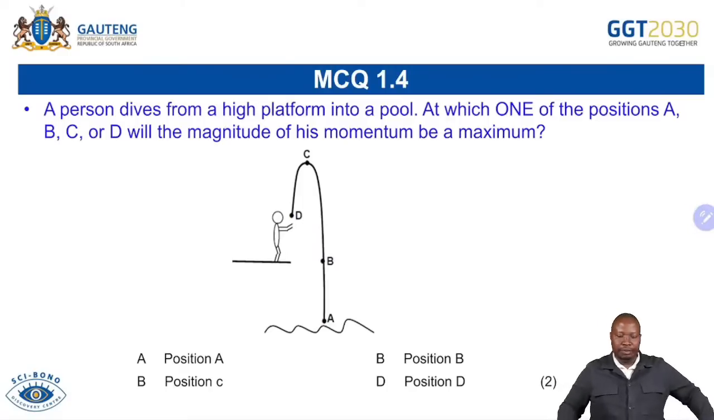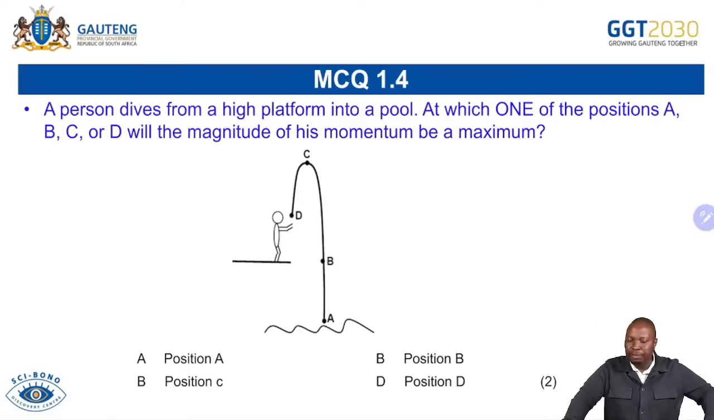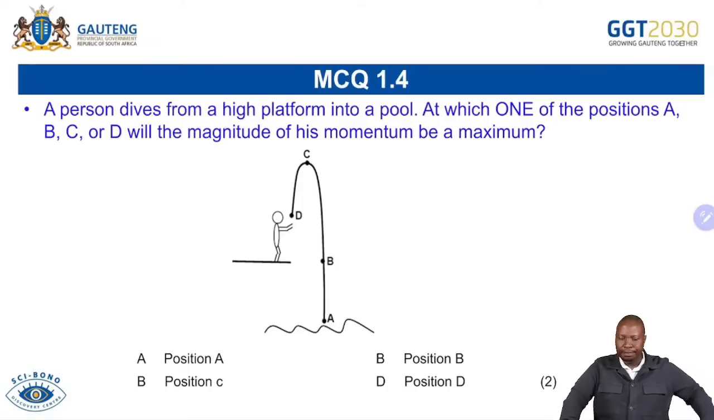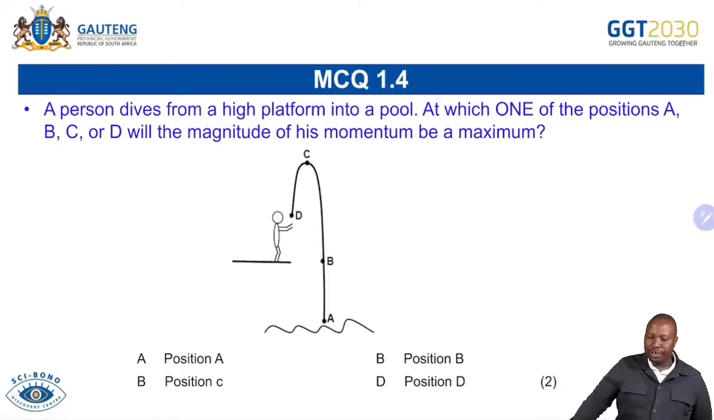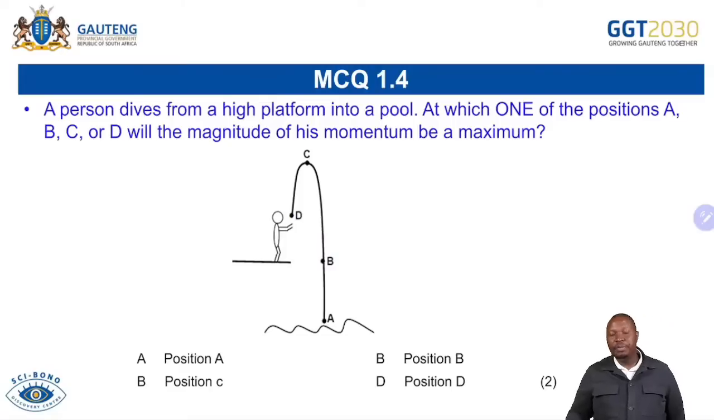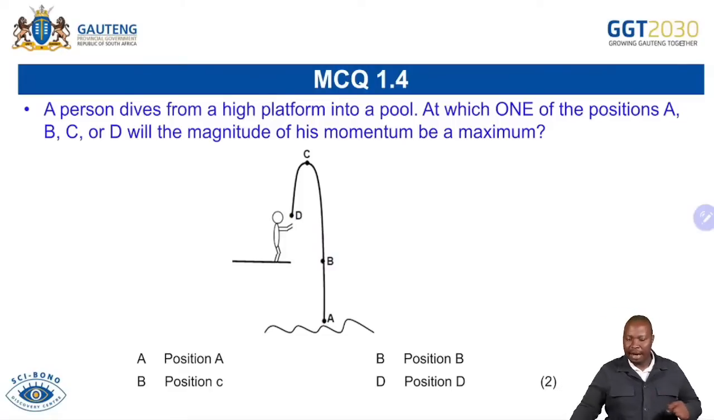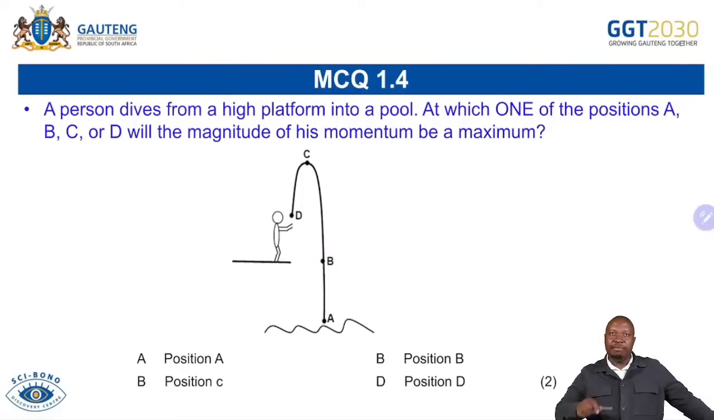Now 1.4. A person dives from a high platform into a pool. At which one of the positions A, B, C, or D will the magnitude of its momentum be maximum? The main thing we want to show here, remember the trajectory that this person is undergoing. This person is diving from a high platform into a pool. So that's the motion.